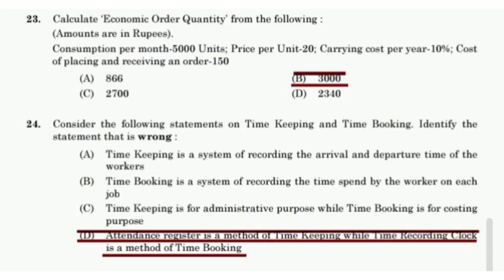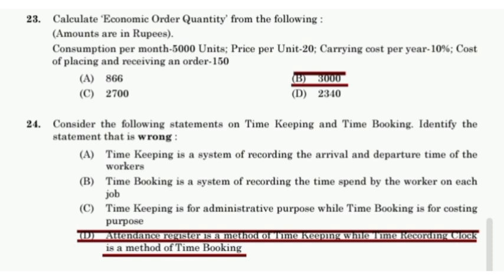Calculate economic order quantity from the following. Amounts are in rupees. Consumption per month 5000 units, price per unit 20, carrying cost per year 10%, cost of placing and receiving an order is 150. Answer option B, 3000.